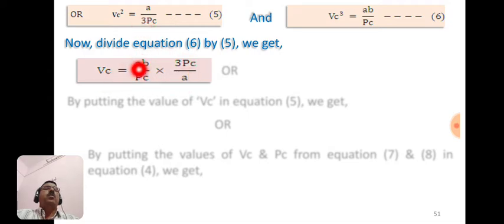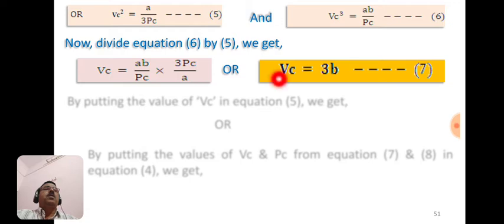So Vc equals ab by Pc into thrice Pc by a. This a and this a get cancelled, this Pc and this Pc also get cancelled, remaining is only 3 and b. So Vc equals thrice b. Suppose this is equation number 7.